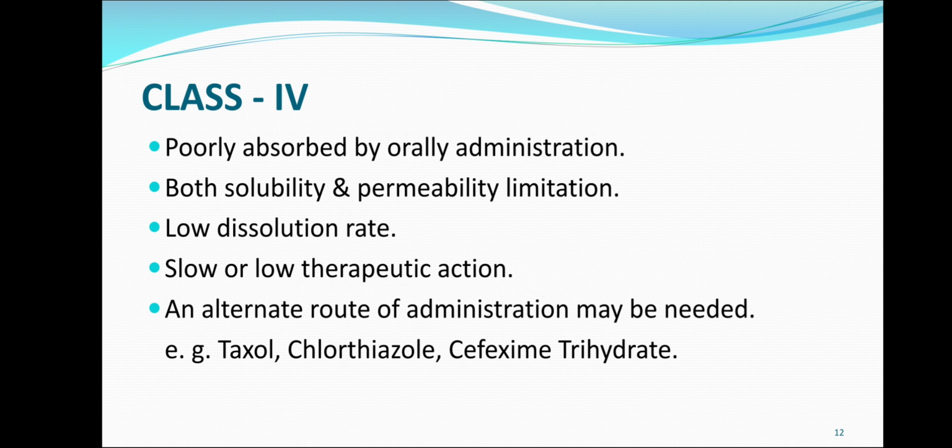Class 4 drug. It is poorly absorbed by oral administration. Both solubility and permeability limitations are there. Low dissolution rate, slow or low therapeutic action, and an alternative route of administration may be needed. Examples are Taxol, chlorothiazole, cefixime trihydrate, etc.